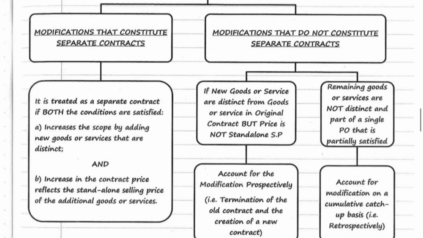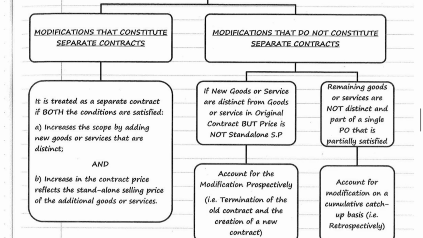And the price is not the standalone selling price. That means price depends upon the original contract. In such a case, we need to do prospective accounting for this modification. That means we need to terminate the old contract and create the new contract. And remaining goods or services are not distinct and are part of a single performance obligation that is partially satisfied.